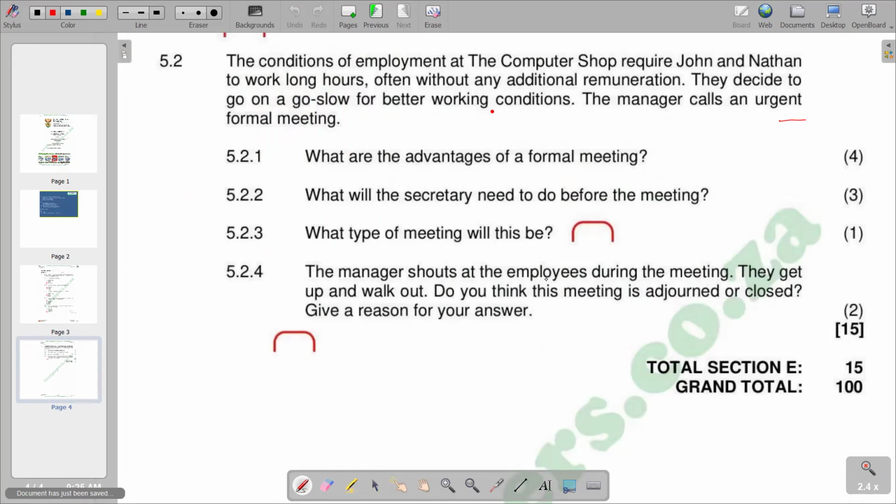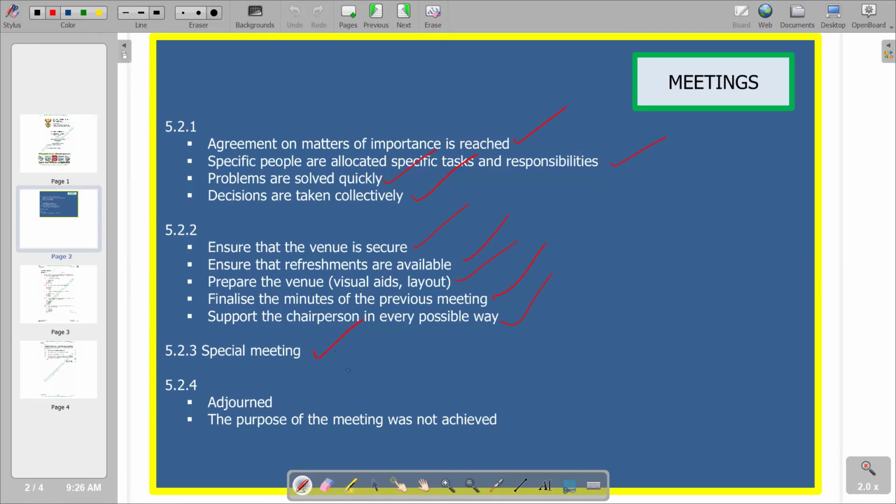So we go to the last part, which is saying the manager shouts at the employees during the meeting. They get up and walk out. Do you think this meeting is adjourned or closed? Give a reason for your answer. You are going to see that the meeting is adjourned because the purpose of the meeting was not achieved. So that's the reason why we are saying it's adjourned.